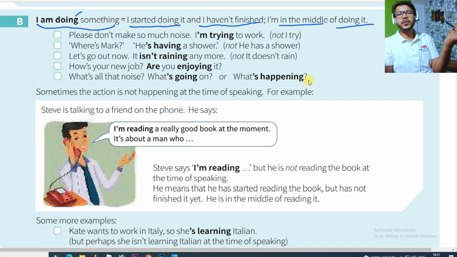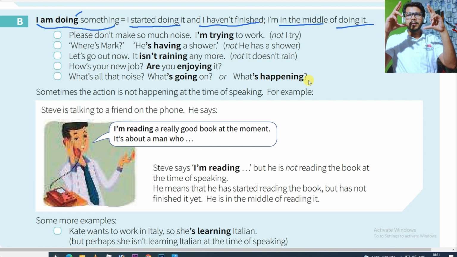Simple. Don't think about any Hindi pehchan or any other pehchan. Anything, when you open your eyes and you see that something is going on, that is present continuous.